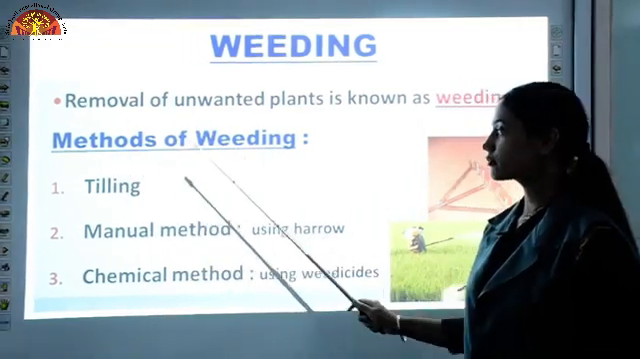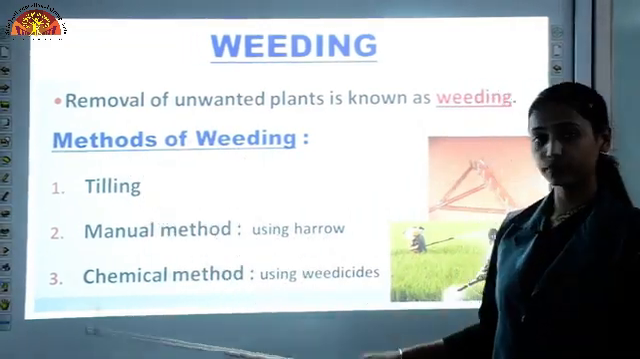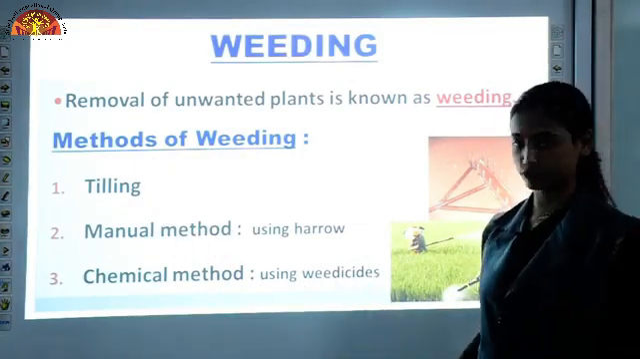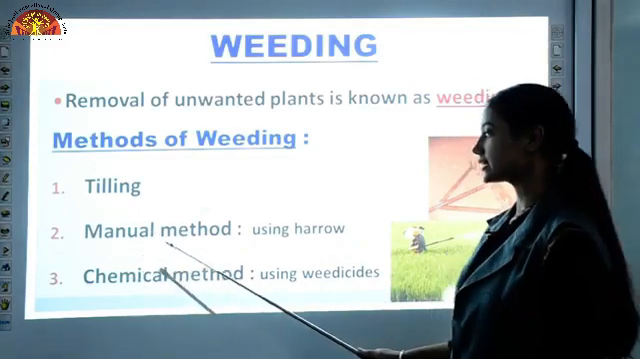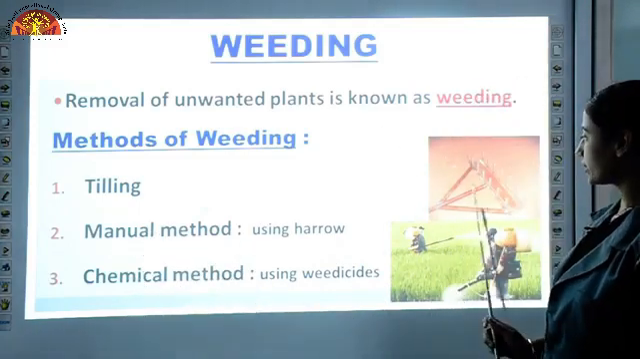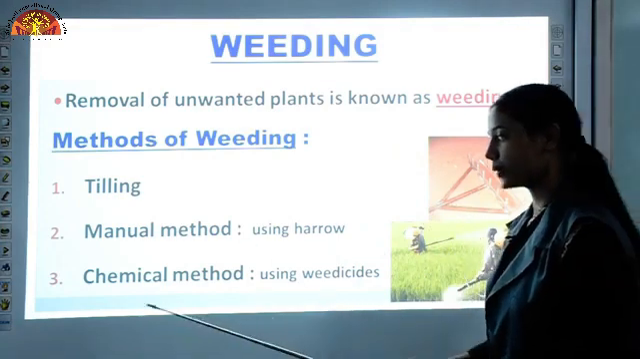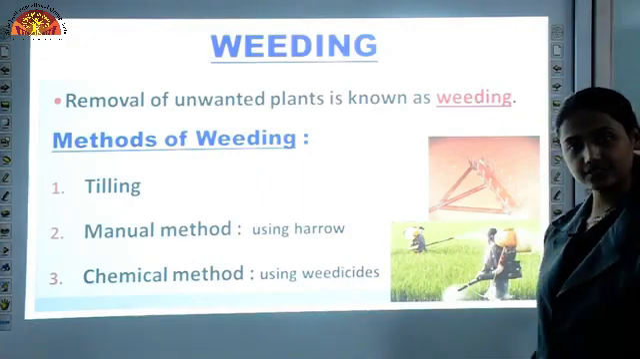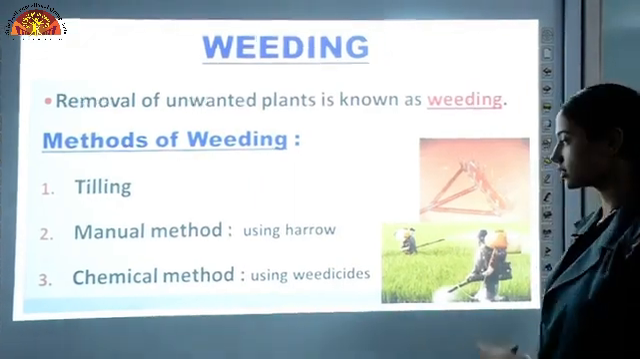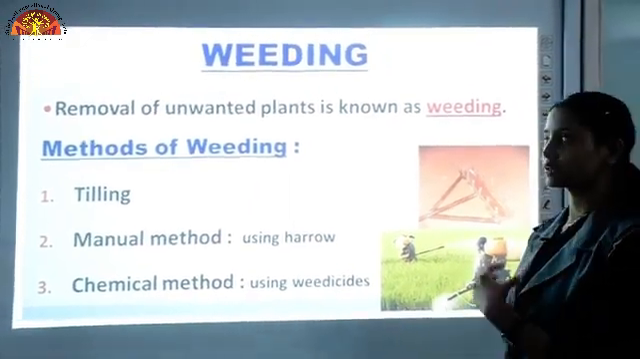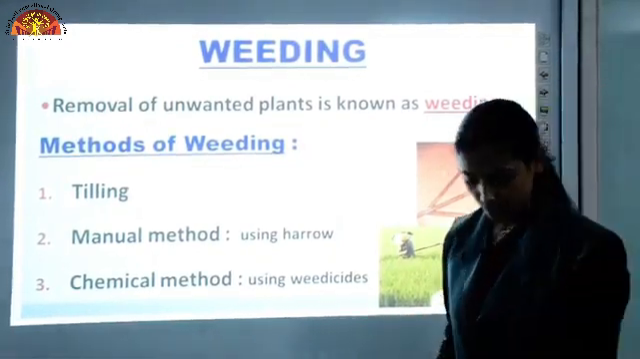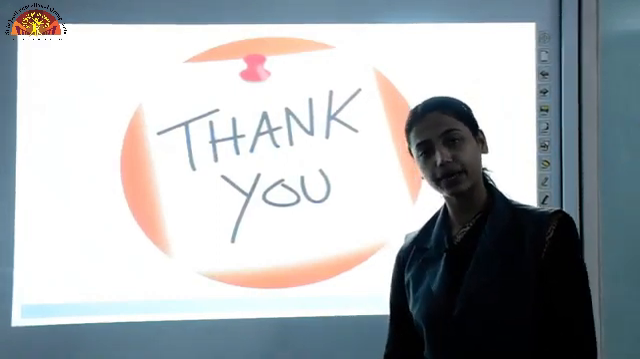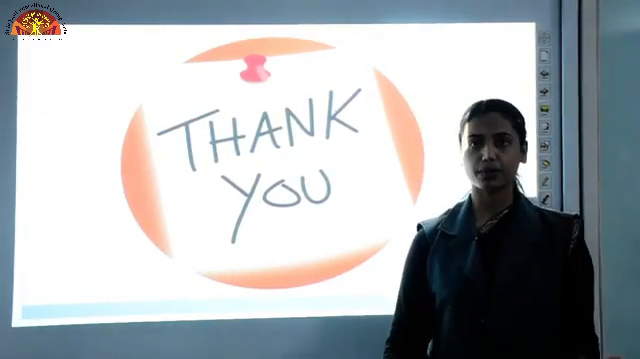What are the methods of weeding? By tilling, like during tilling, when we turn up the soil, those weeds get removed. The next is manual method, by using harrow, we can remove those plants, or chemical method, by using weedicides. Weedicides is a chemical substance which is sprayed on the fields and which kills or removes those unwanted plants. So in this part we will discuss only these practices, remaining practices we will discuss in our next part. Thank you.